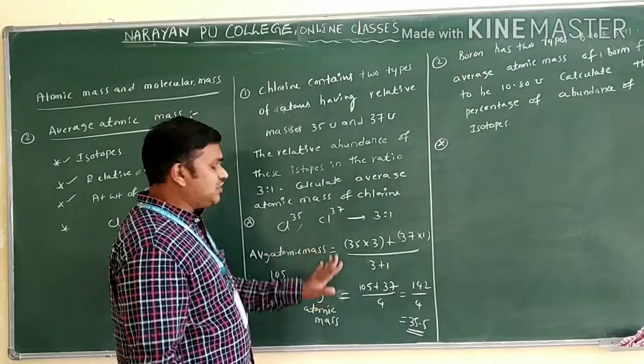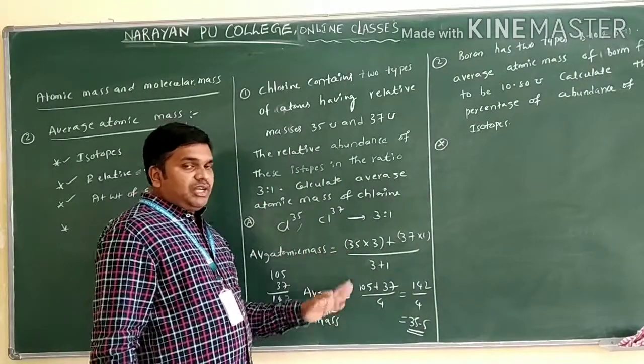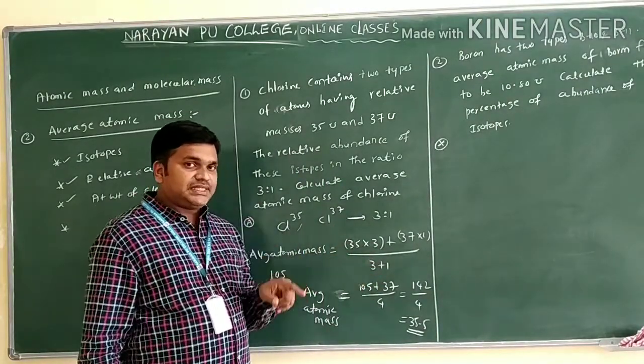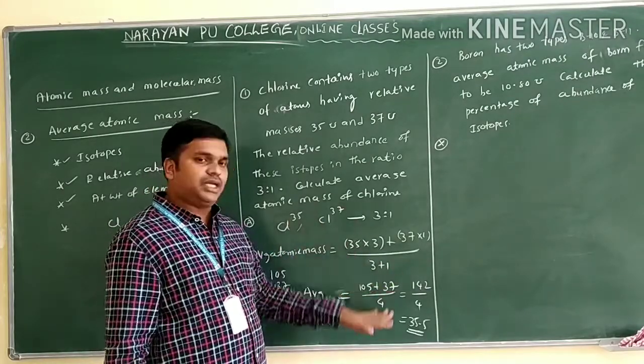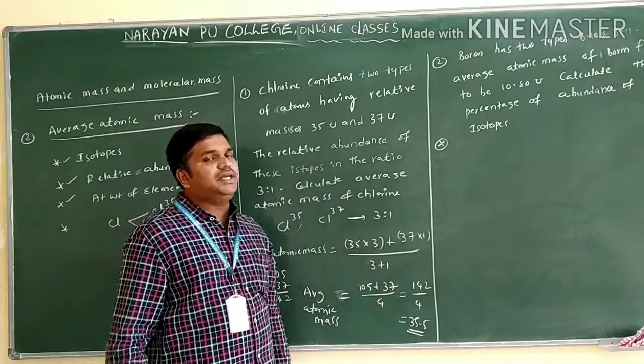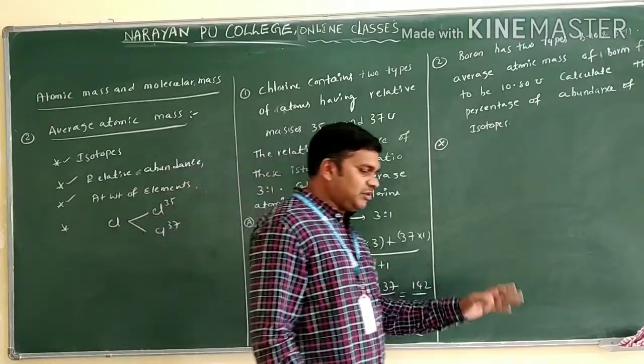Again I am repeating, what is the formula? Atomic weight of element into percentage of abundance plus atomic weight of the next element into percentage of abundance, by total ratio. Okay. Now we can see the next question. It is different from this question.